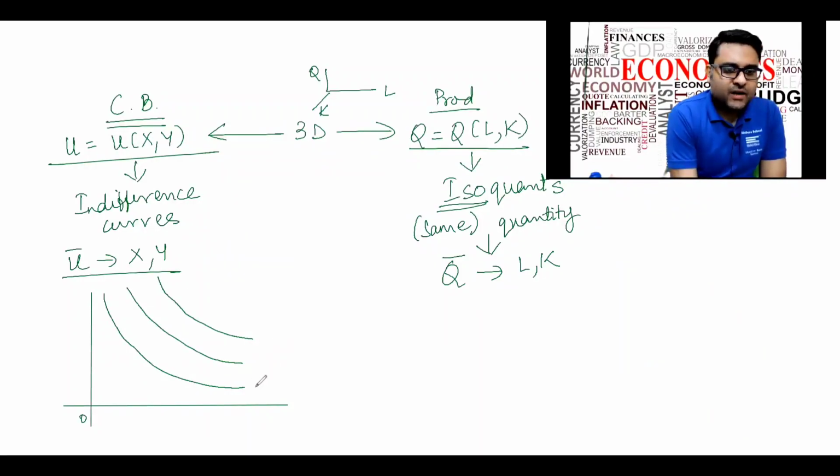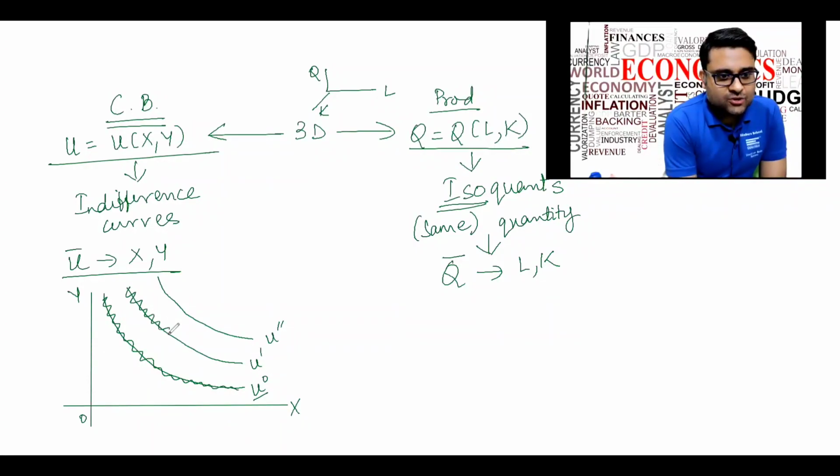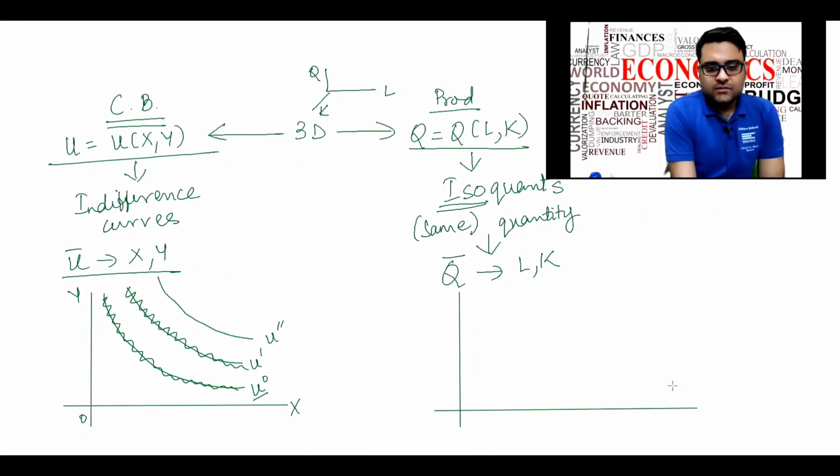Preferences satisfying the basic properties gave us convex indifference curves, where in the xy space u naught is a level of utility. All these combinations of x and y give me the same level of utility u naught. All these combinations of x and y give me the same level of utility, that's u1, so on and so forth. Similarly, in the production side, we have the isoquants